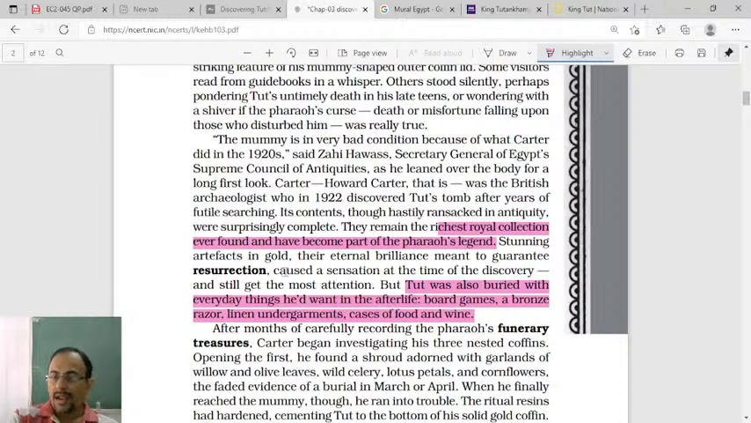At that time, when Howard Carter discovered it in 1922, a lot of things were also stolen because thieves were around, so they stole many things. The royal collection is still there somewhere, of course, but many things were stolen, right? So the writer is saying that it was the richest royal collection ever found and has become part of the pharaoh's legend. Pharaoh means Egyptian kings are called pharaohs.